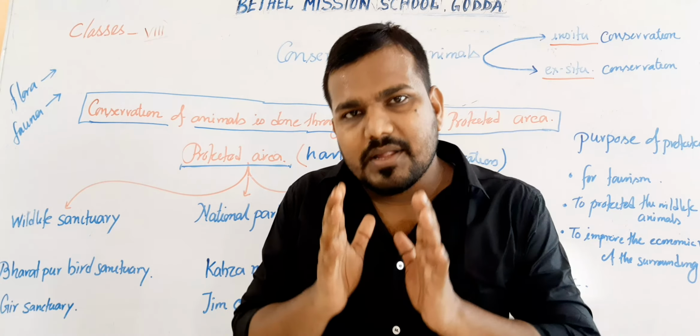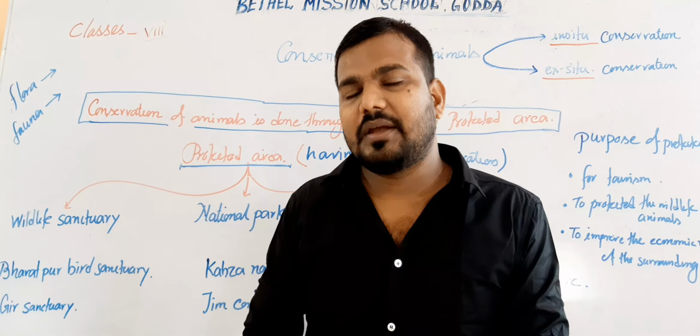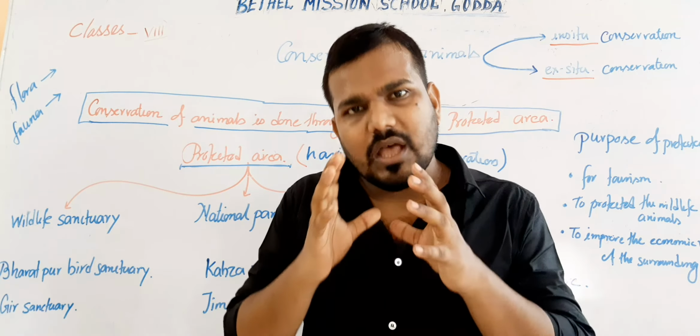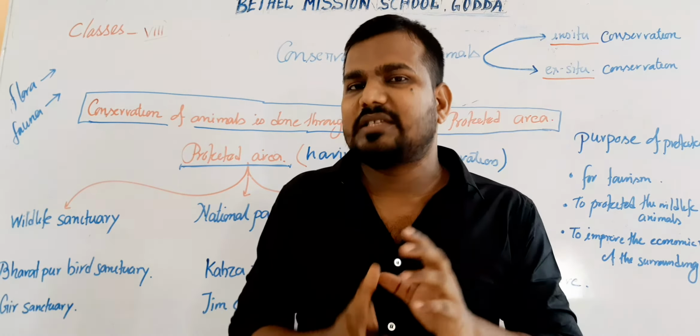Now some particular areas are quite rich in biodiversity. It means they contain a huge number of species in a particular area, known as biodiversity richness.